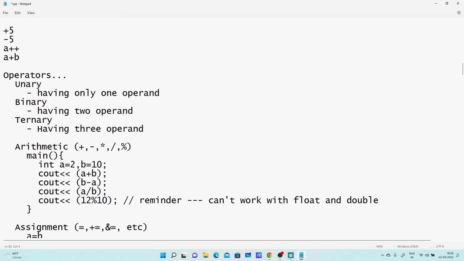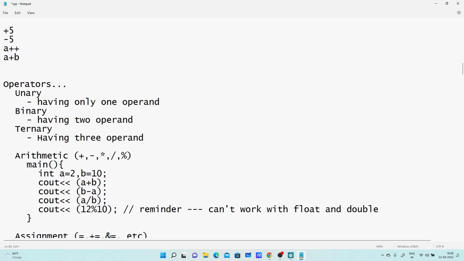Okay. And the ternary operator has three operands. There is only one such operator supported by C, C++, and Java, called the conditional operator. It is not supported by Python. So this operator will have three operands. Here I am checking the condition A is greater than B, then writing A and then B. This is operand number one, this is operand number two, this is operand number three. It is called ternary because it has three operands.